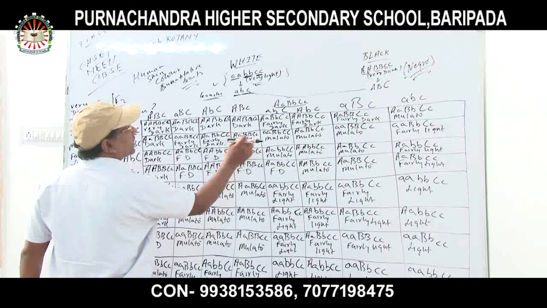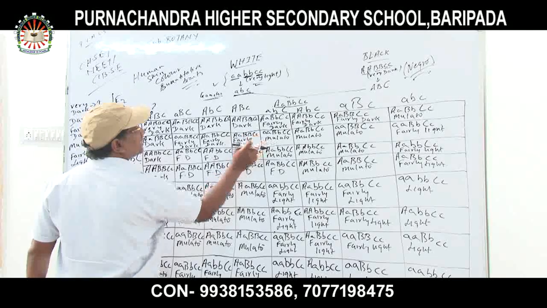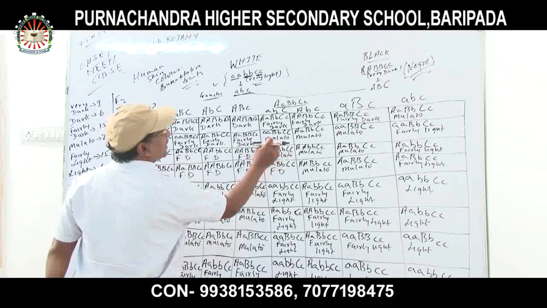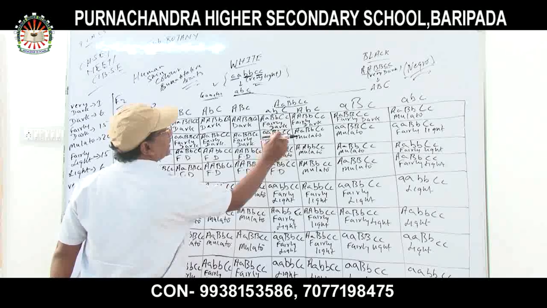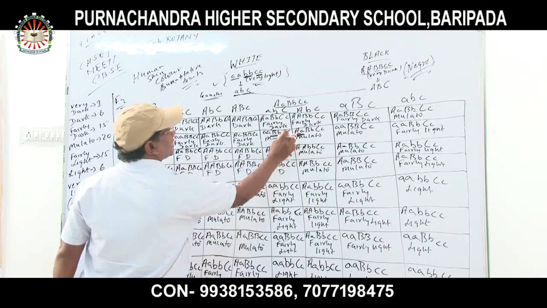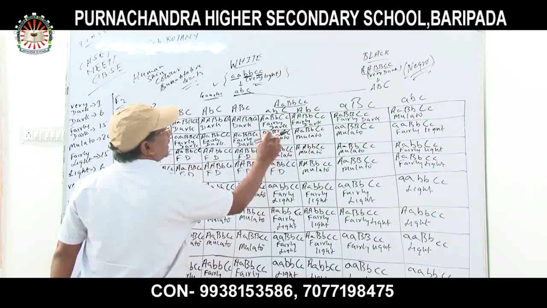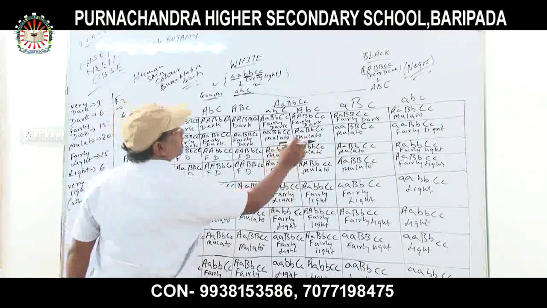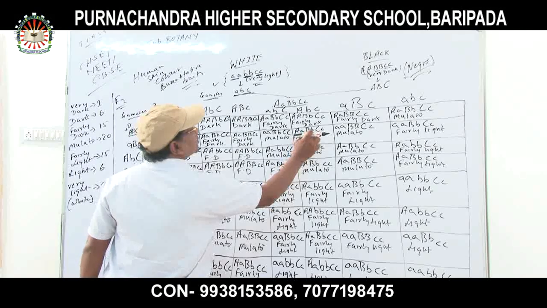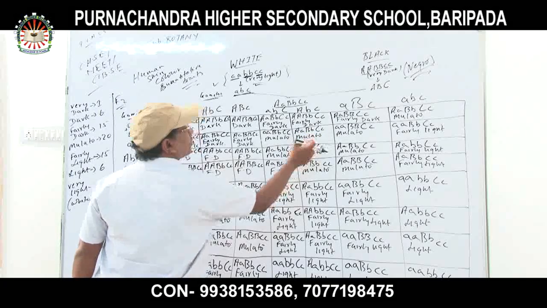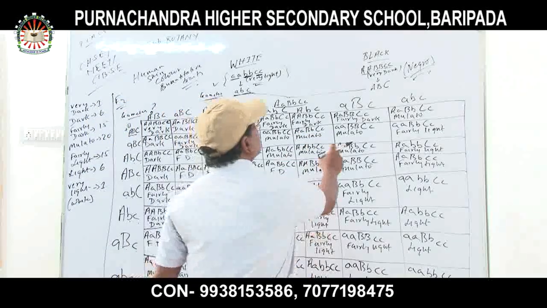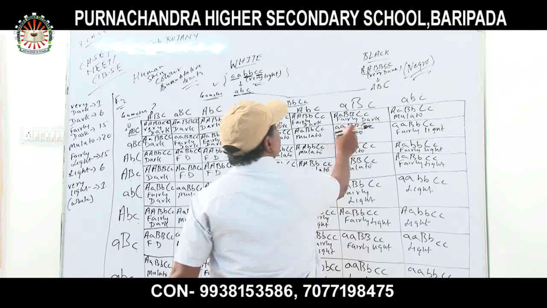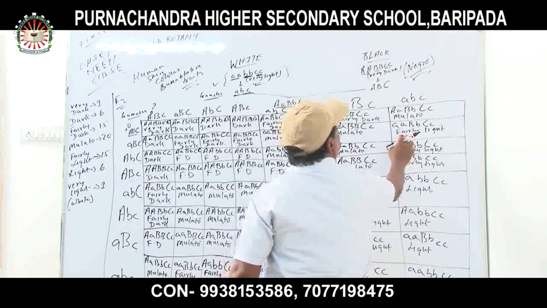Again, capital A, small a, capital B, capital C, and small c. It is fairly dark. And mulatto. Why is it mulatto? Because capital B and two dominant C are there, and one recessive of the B gene is there. So that's why it is mulatto. Again, capital A and small a, capital B, small b, capital C, small c. It is intermediate or mulatto. Again, here it is also mulatto. Three recessive and three dominant genes.